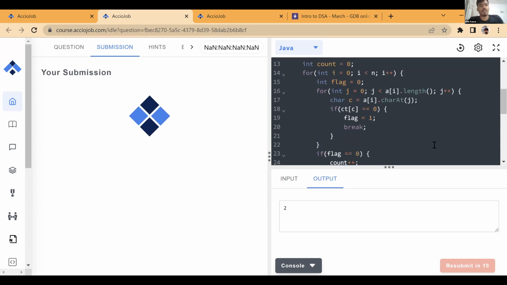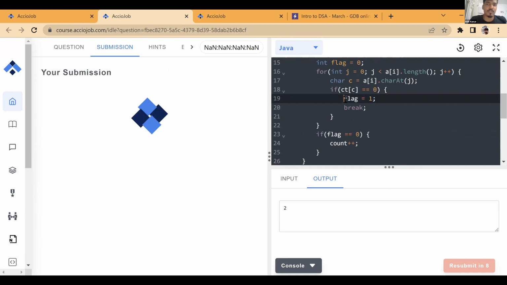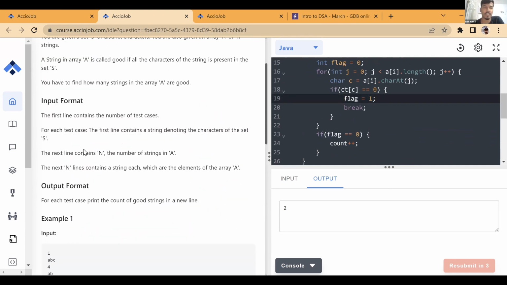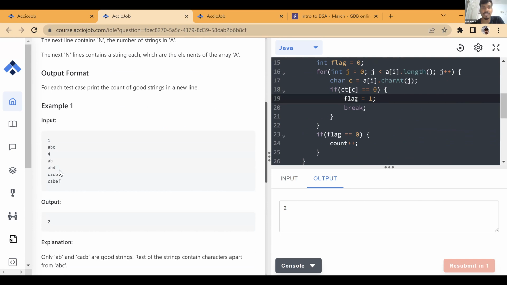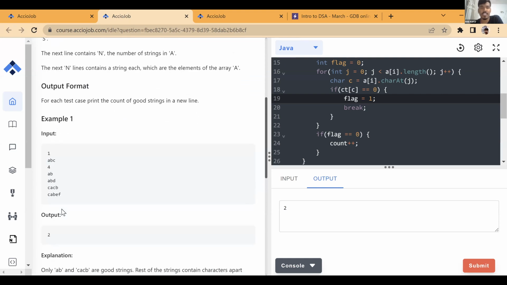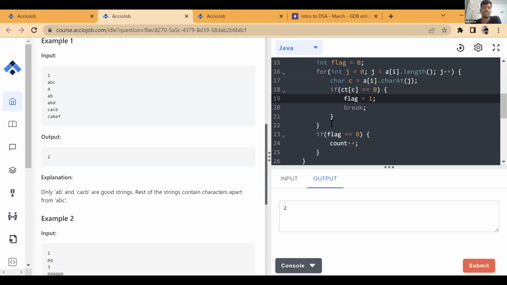So ABDC is fine, right? We'll be breaking by marking flag as 1. We don't even need to see C because if D is present, it is not a good string, right? If it is ABDC, we don't need to count that string, because D is one character which is not present in the initial set. So we should not be counting that, and that's what we'll be doing, right? We'll break it. If the first character is F and that is not present over here, we don't need to count anything else. This is not a good substring because F is not present initially. Okay, understood this?